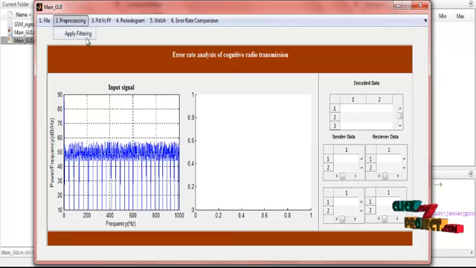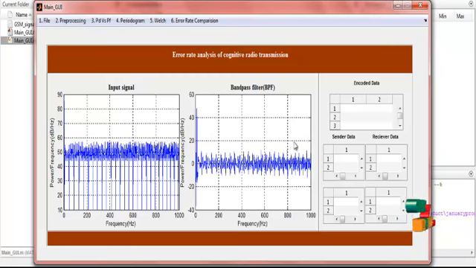In the pre-processing, we apply the filter. We have to apply a band pass filter. Here we use the band pass filter, and the noise will be reduced in the input signal. So that is the input GSM signal of the frequency. This is also frequency and power by frequency in dB per hertz.